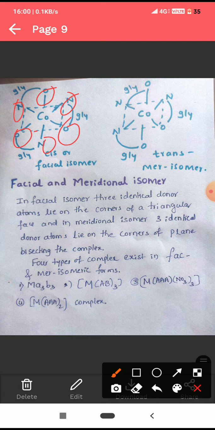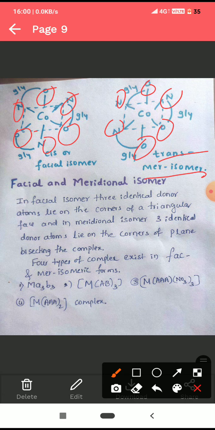In the trans form, nitrogen atoms occupy the meridian of the octahedron. The 3 oxygen atoms occupy the other meridian of the octahedron. Therefore, it is an example of trans isomer. In the cis isomer, they occupy the trigonal face of the octahedron. In the trans isomer, they occupy the meridian position of the octahedron.